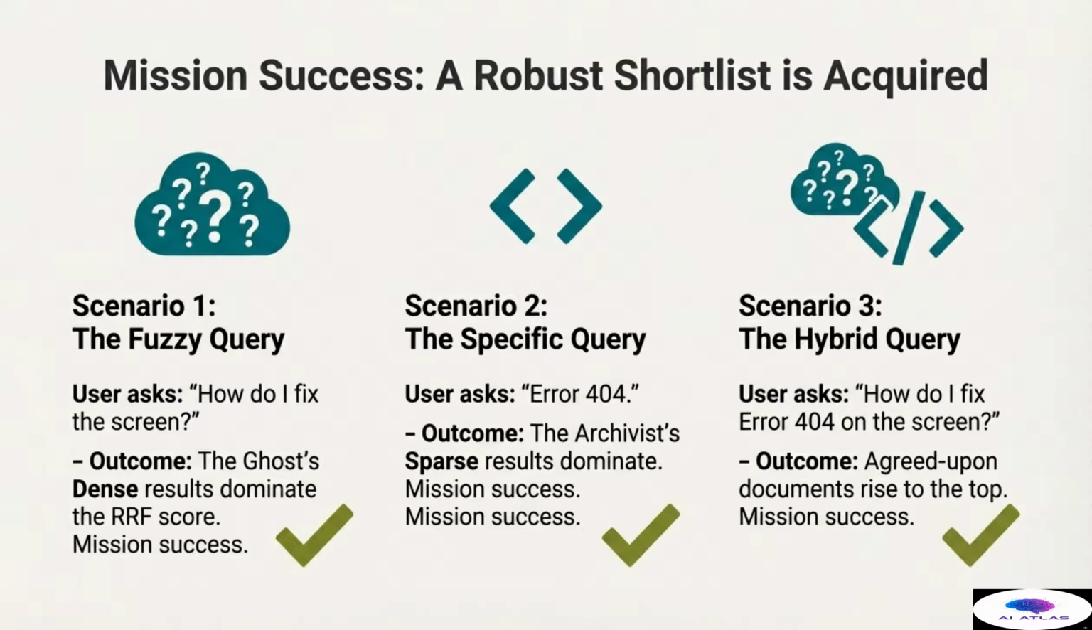In scenario 2, the specific query, a user asks, "Error 404." This is an exact identifier. The archivist's sparse results dominate the RRF score, accurately retrieving the precise document. Again, mission success. Finally, scenario 3, the hybrid query, a user asks, "How do I fix error 404 on the screen?" This utilizes both conceptual and specific terms.